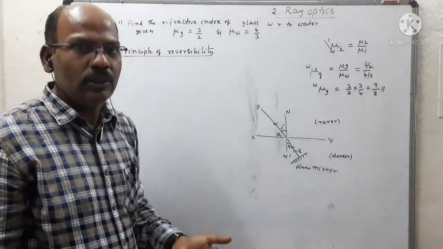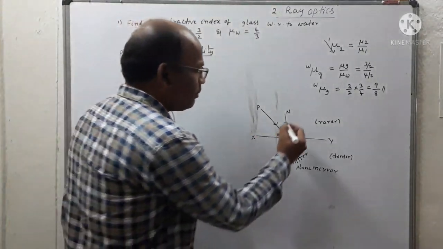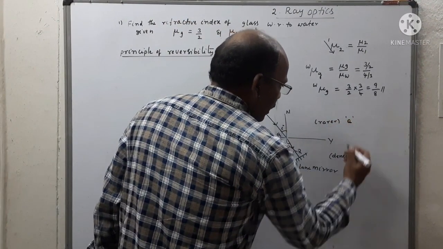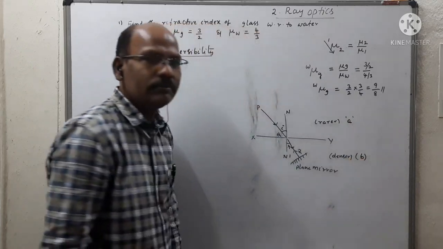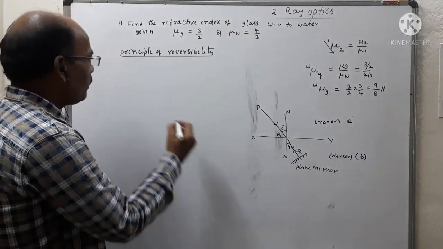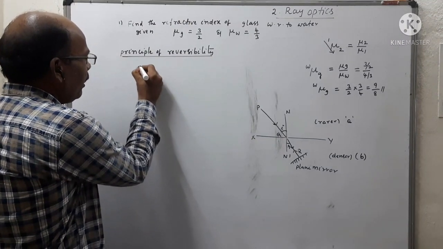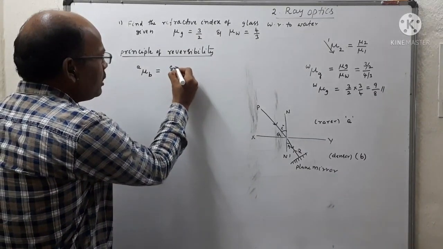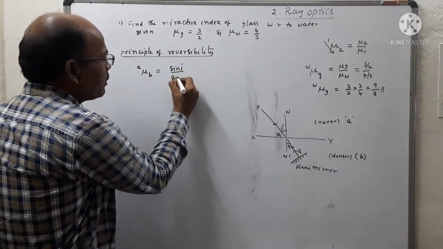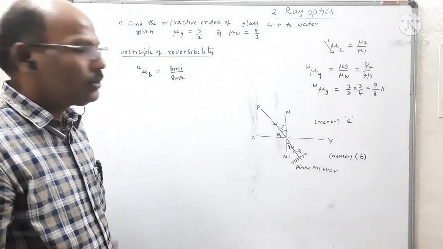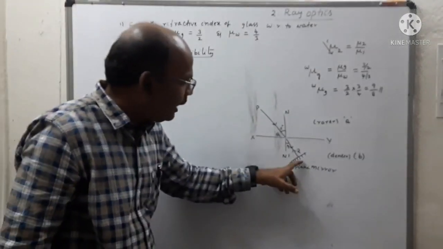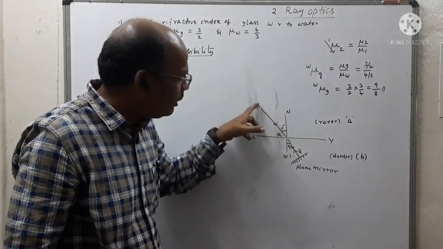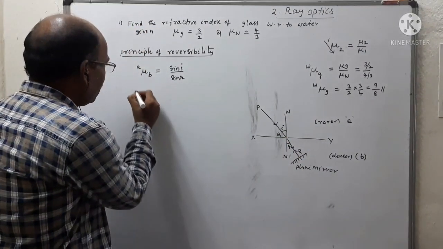We can observe the use of the principle of reversibility. First, the rarer medium is taken as A and the denser is taken as medium B. Then according to the definition of refractive index, when light travels from A to B, according to Snell's law this becomes sin I by sin R. According to the principle of reversibility, when light travels from denser to rarer, moving along the path of the incident light, we can apply the second one.